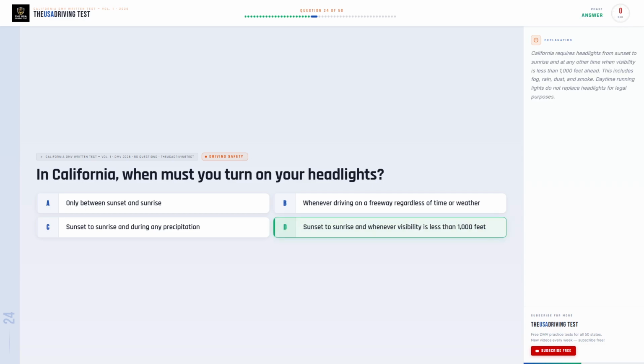The correct answer is D. Sunset to sunrise and whenever visibility is less than 1,000 feet. California requires headlights from sunset to sunrise and at any other time when visibility is less than 1,000 feet ahead. This includes fog, rain, dust, and smoke. Daytime running lights do not replace headlights for legal purposes.